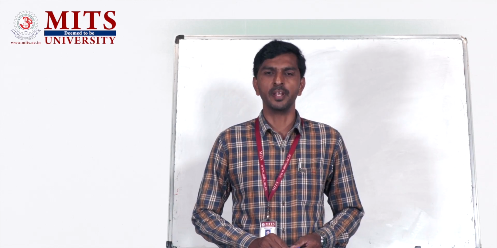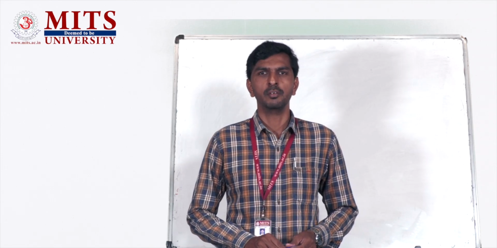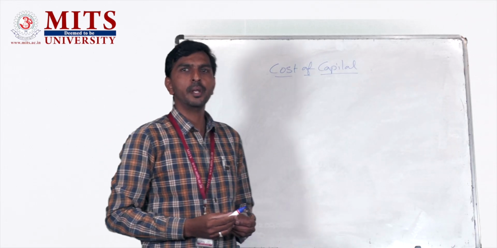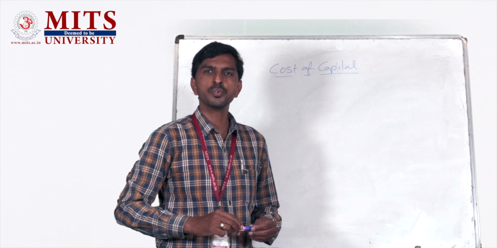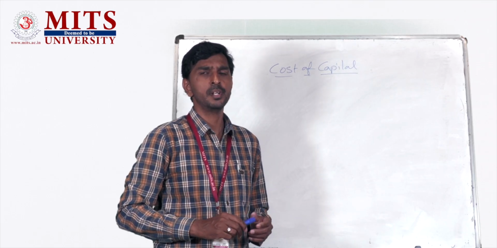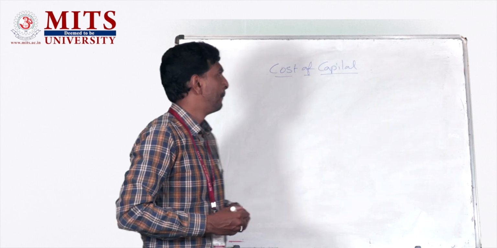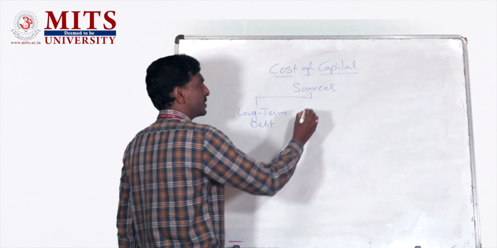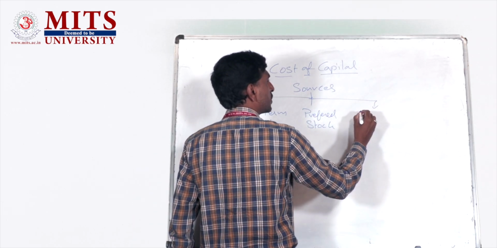My specialization is in finance. Today we'll discuss a topic which is cost of capital. Before we get into the topic of cost of capital, we have to know what the sources of raising capital are that are available to the company. Generally, there are three sources of raising the capital. Number one is long-term debt, the second source is preferred stock, and the third source is equity.